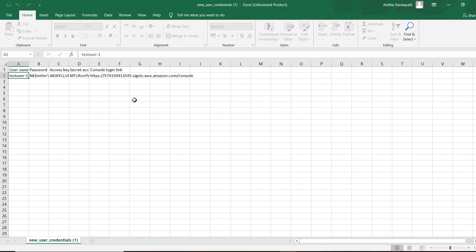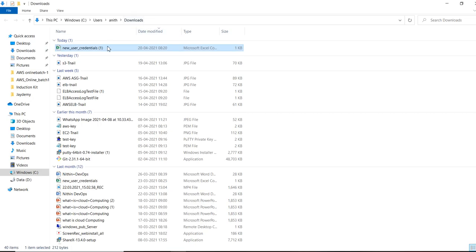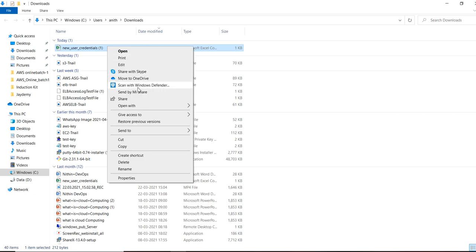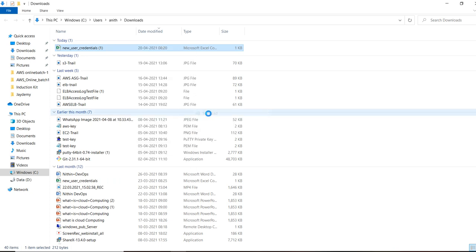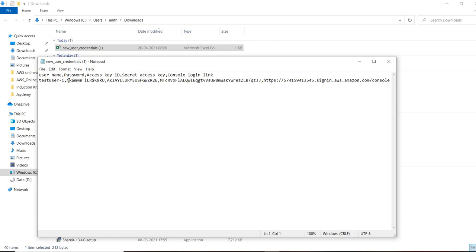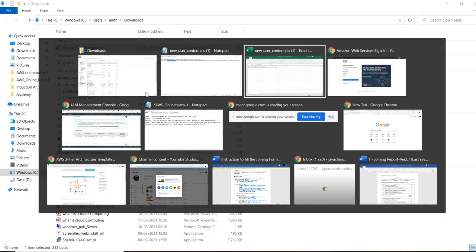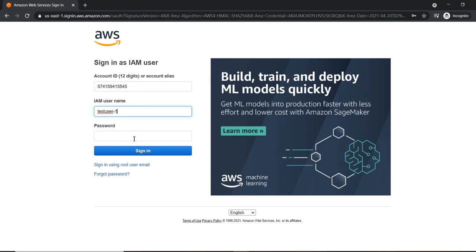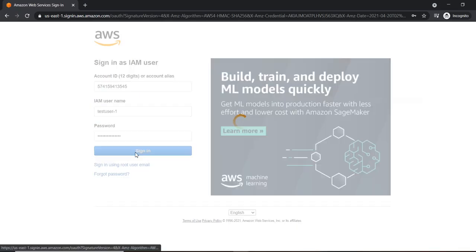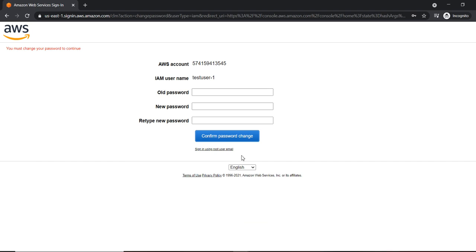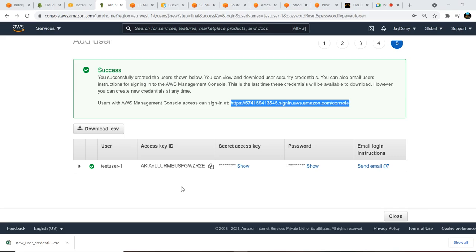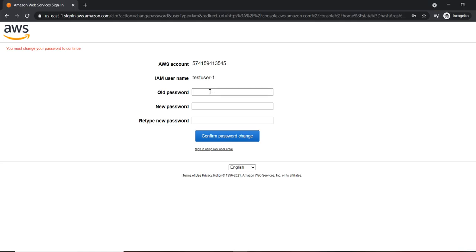Then the password. So what I'll do here, I will open this file with Notepad. Okay, this is the password I need to use for my IAM user account. I'm signing in. What step did you give here? The user must create a new password whenever he is accessing. That is what we gave, right? That is the reason it is asking to create a new password here.